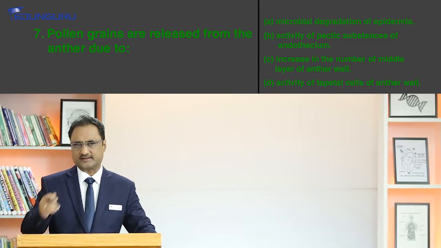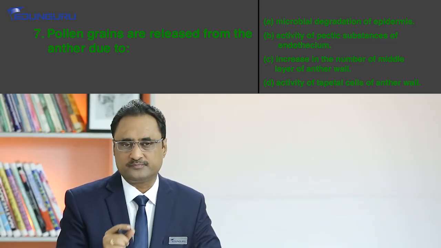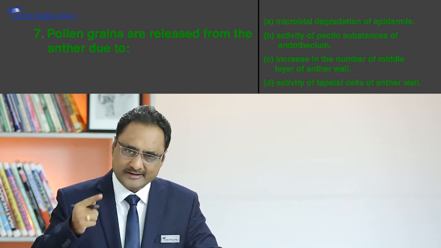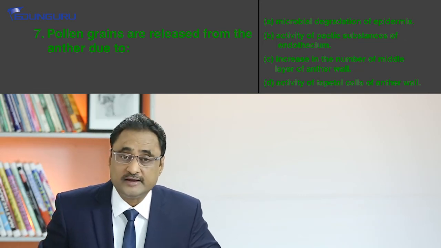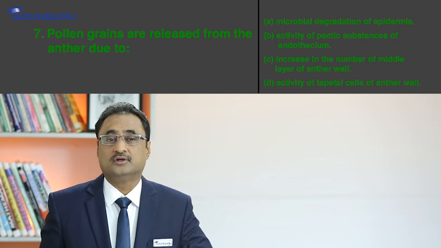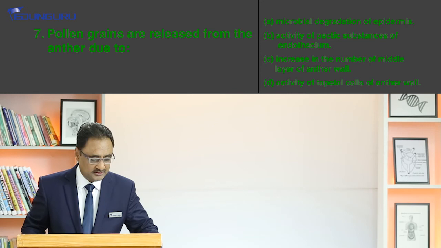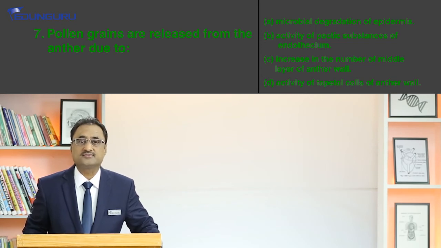And since they are made up of pectic substances, whenever the pollen grains are meant to be released, a crack develops in the pectic substances and eventually it helps in release of the pollen grains. So the very role of endothecium in the anther wall is that it helps in release of the pollen grain. For this question, the correct answer is option B, that is activity of pectic substances of the endothecium wall.